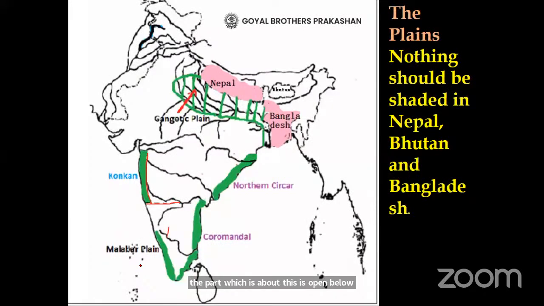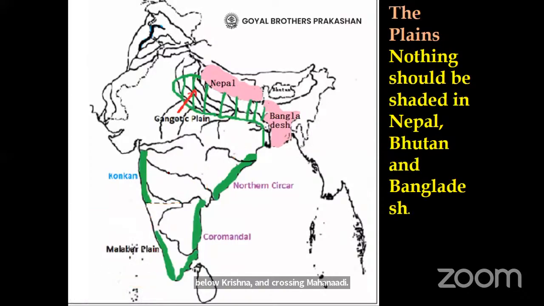Below river Kaveri, it is Malabar. Below river Krishna, it is the Coromandel coast. And above river Godavari, crossing Mahanadi, this is Northern Circars.